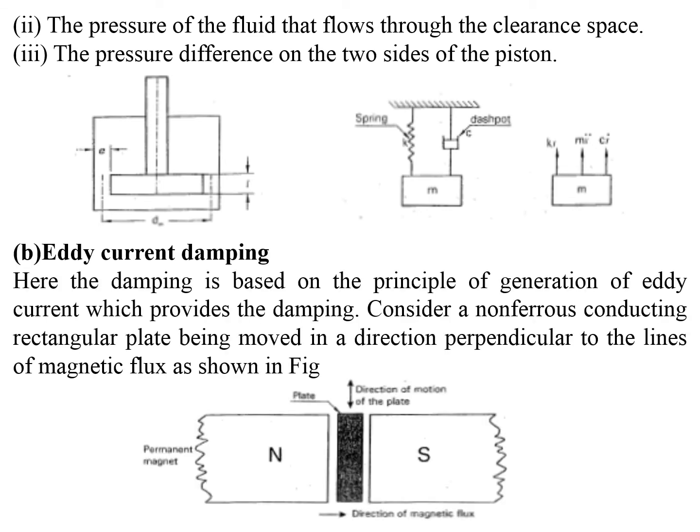Eddy current damping. Here the damping is based on the principle of generation of eddy currents. In this figure we consider a non-ferrous conducting rectangular plate being moved in the direction perpendicular to the lines of magnetic flux. You can see the direction of magnetic flux, the direction of motion of the plate, and two permanent magnets.